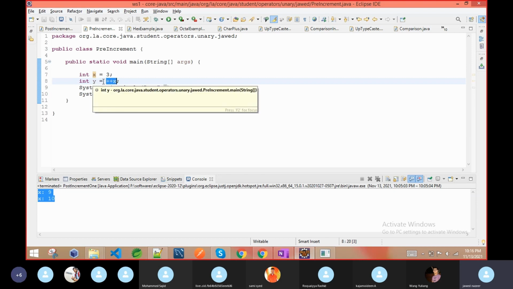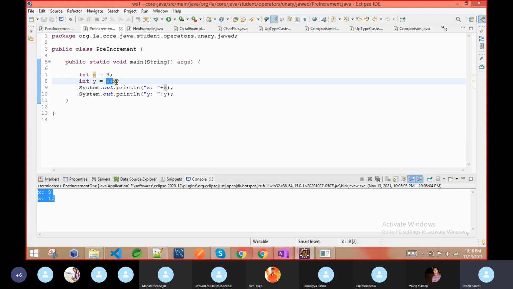The priority of the equal sign is lower than the priority of the increment operator. So first it will increase the value and then assign it to y. So finally when I print both variables x and y, x's value, as you increase it because of this pre-increment operator, will be 4.